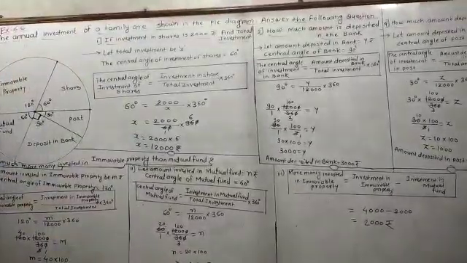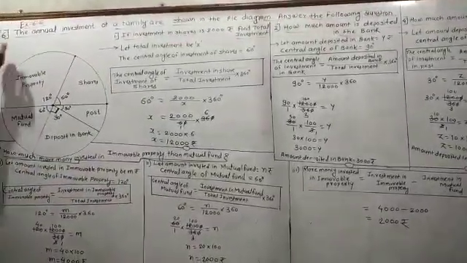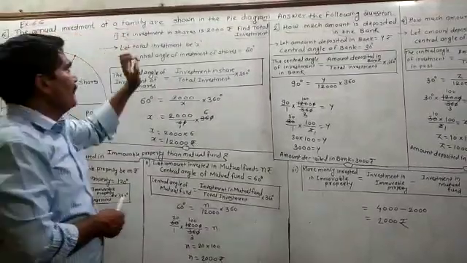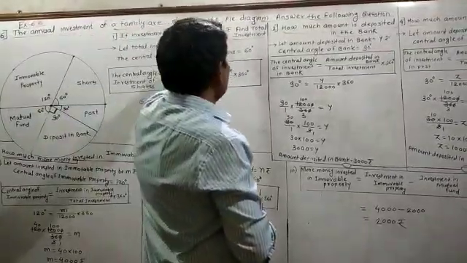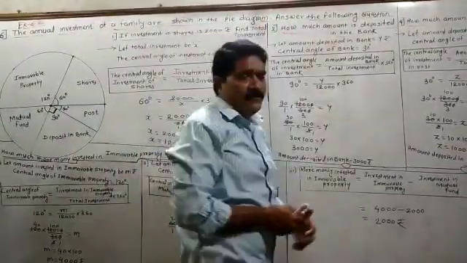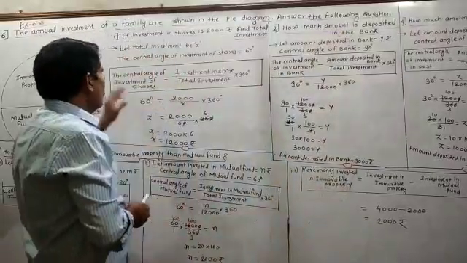6.6, last example, number 6. The annual investment of the family is shown in the pie diagram. Answer the following questions. Four questions are given.